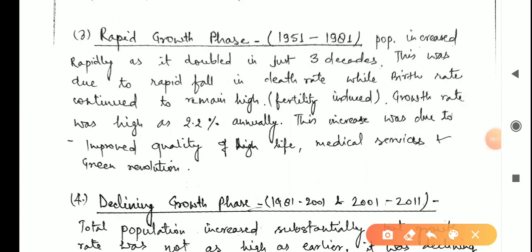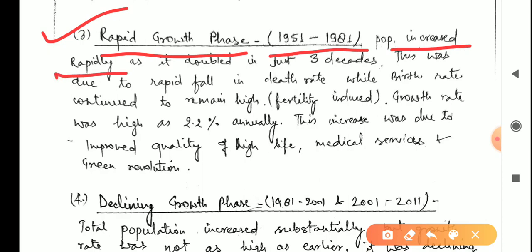Rapid growth phase, this is the important one. Rapid growth phase, that was 1951 to 1981, that 30 years of growth rate phase. Population increased rapidly as it doubled in just 3 decades. What happened? Population of India doubled in 3 decades. Okay, so what? Very high growth rate was there, doubled in 3 decades.